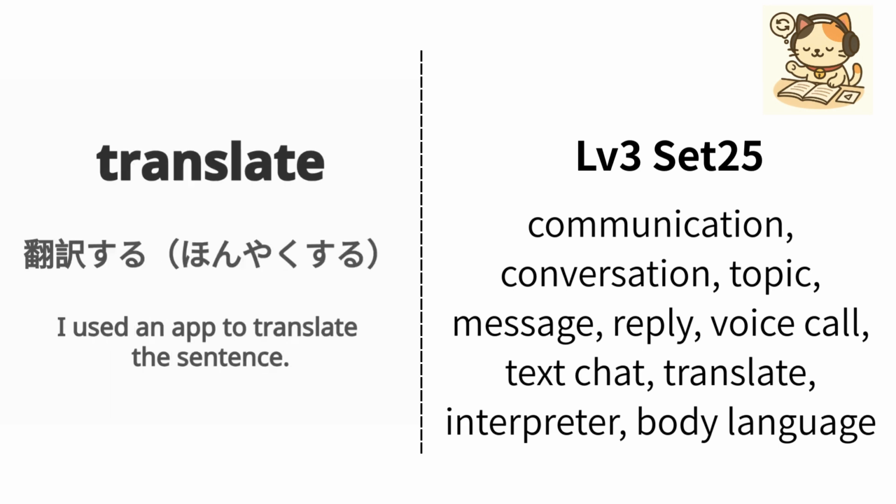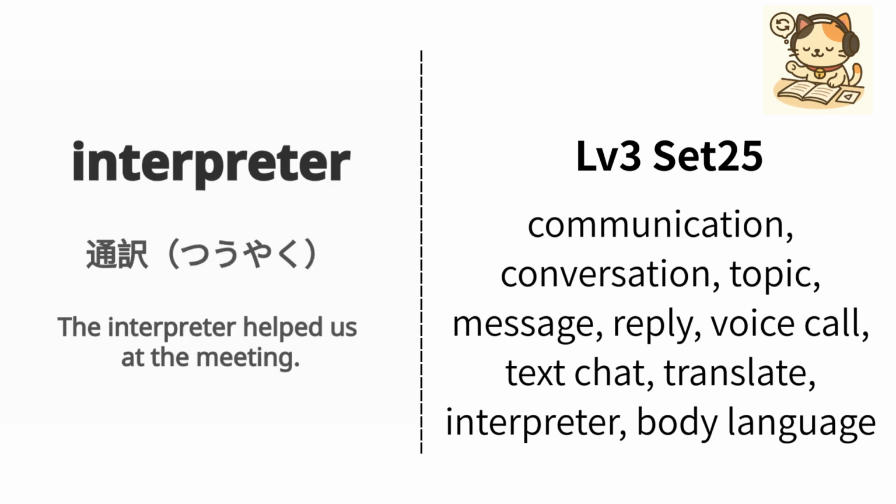English is translate. Japanese is honyaku suru. Example, I used an app to translate the sentence. 私はその文を翻訳するためにアプリを使いました。Repeat, translate, translate.